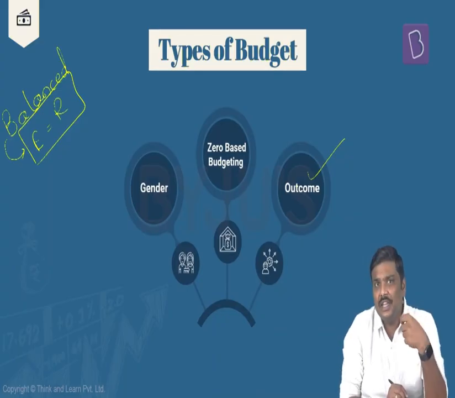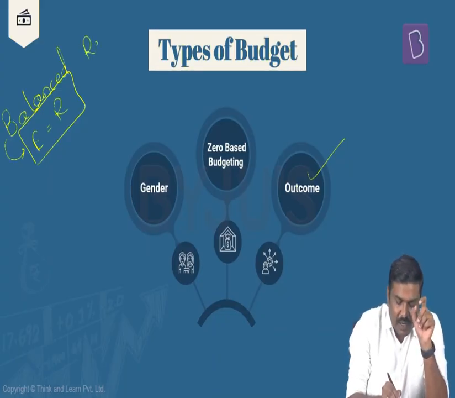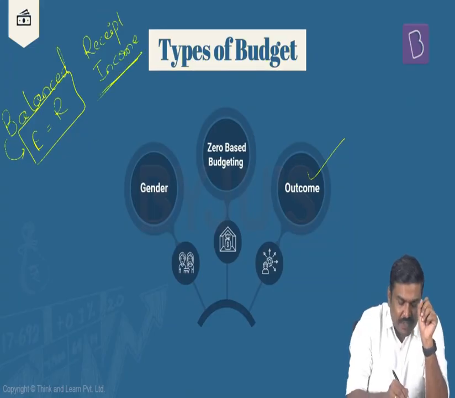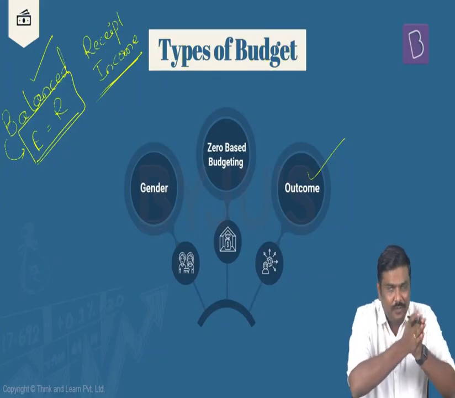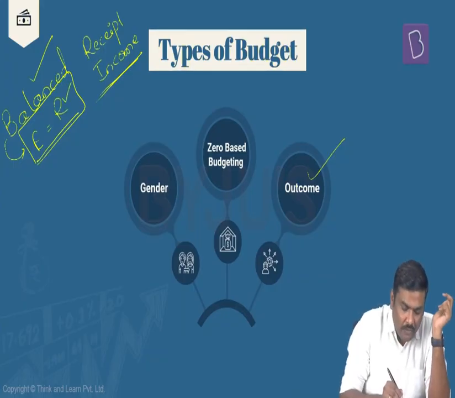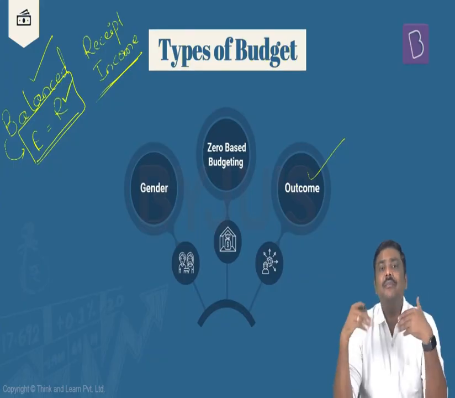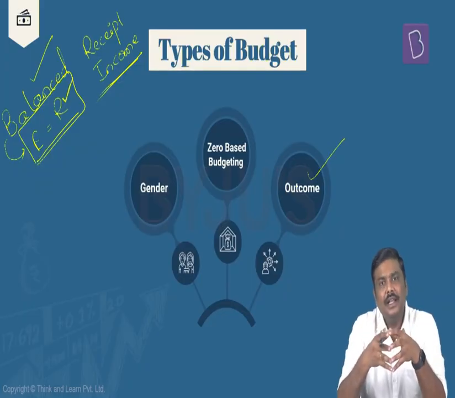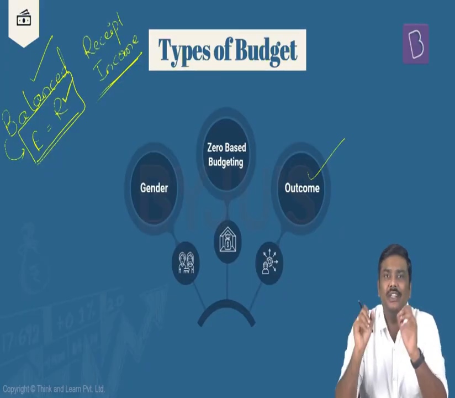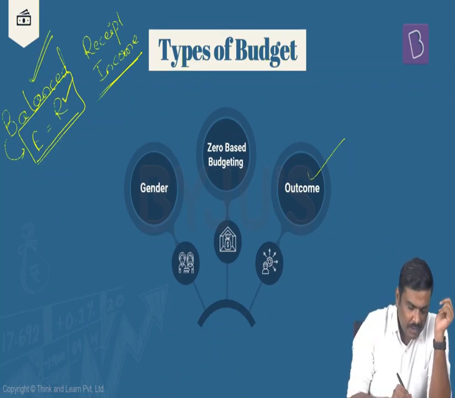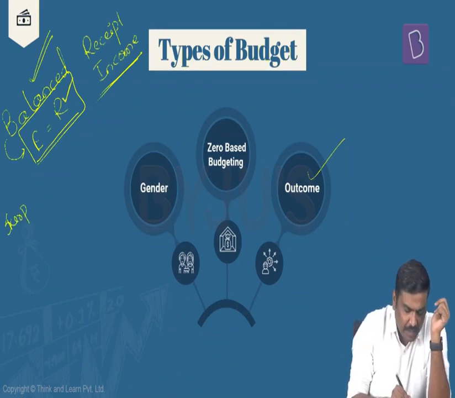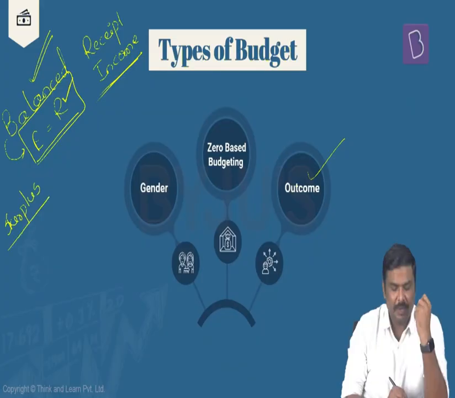In the context of budget, rather than using the term revenue, I'll simply use the term receipt, or the term income. Do not get confused here. So whenever you say a balanced budget, you're basically ensuring that the amount of expenditure incurred by the government is equal to the amount of income generated. For example, if the government spends 30 lakh crore rupees, it will also be collecting income of 30 lakh crore rupees. Such a budget is called a balanced budget. Second, the surplus budget. In the context of a surplus budget, what will happen?